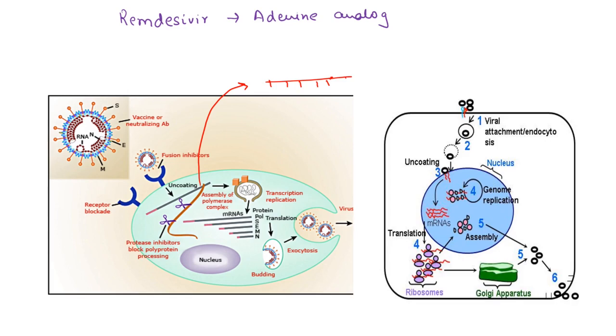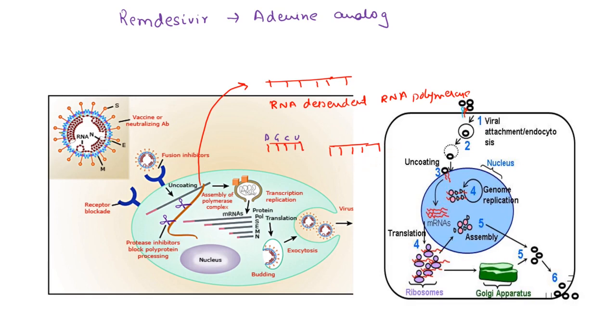This RNA, in the presence of RNA dependent RNA polymerase, will lead to formation of new RNA components. Now these RNA components are basically made up of adenine, guanine, cytosine, uracil nucleotides, and these newly formed RNA components play a role in the formation of virions.